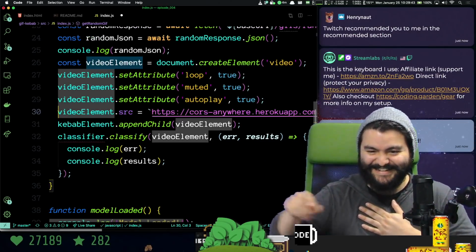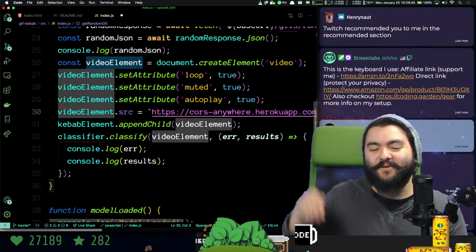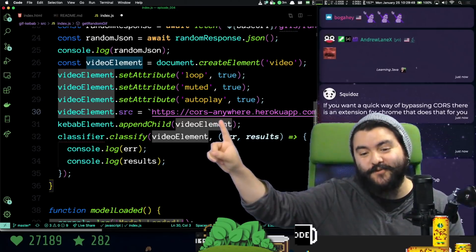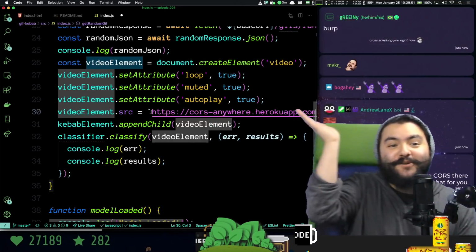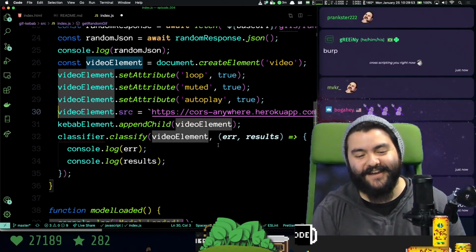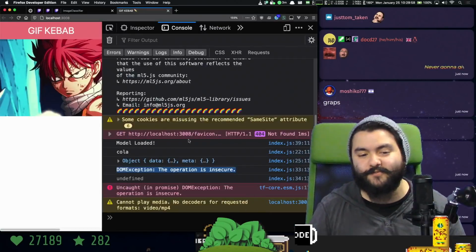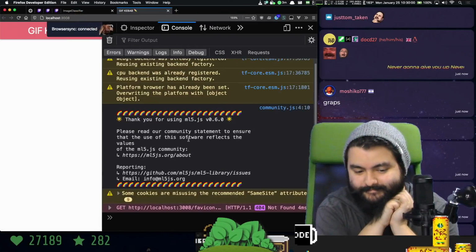Oh, nice, Henry. That's good to hear. We're gonna proxy it through Heroku to this specific CORS Anywhere instance, which will add CORS headers and potentially allow it to happen. Let's see if this works. I'm doubtful.